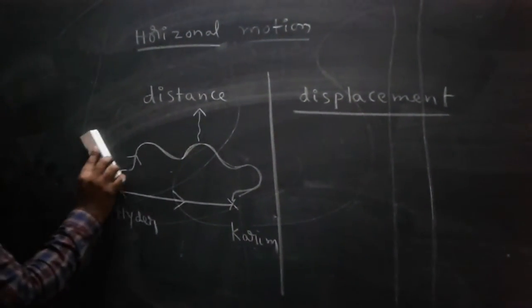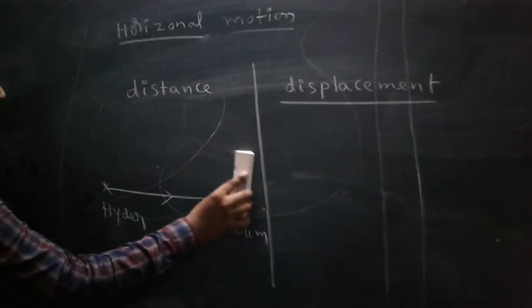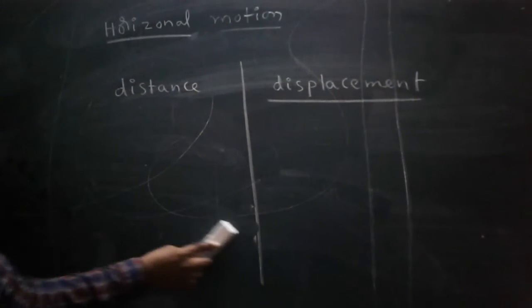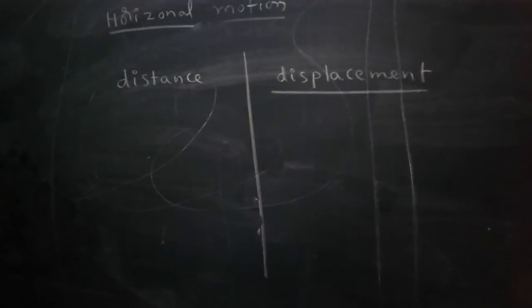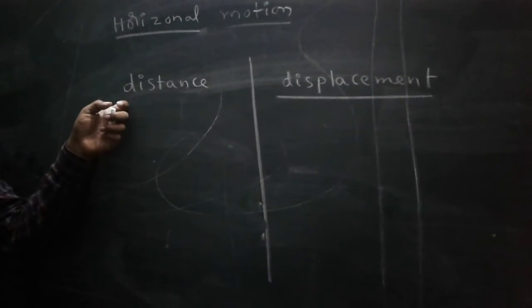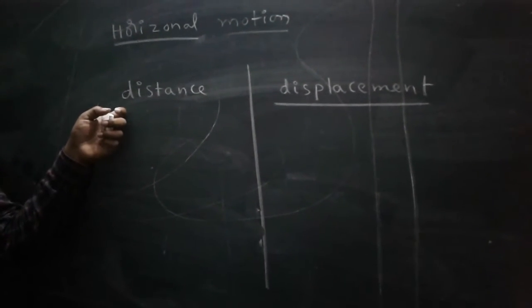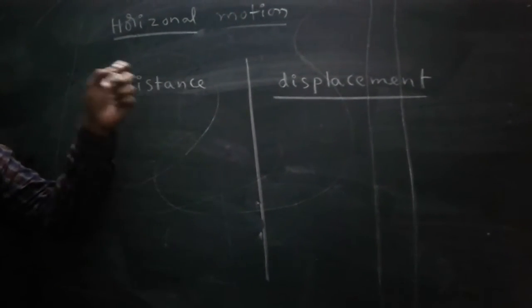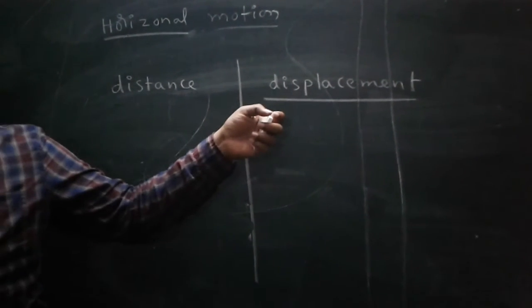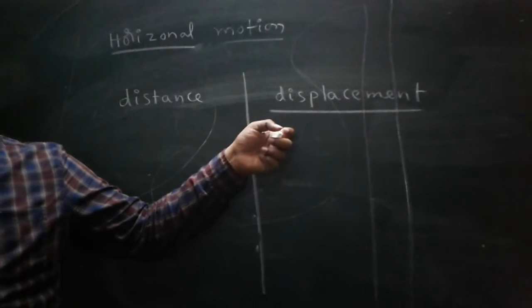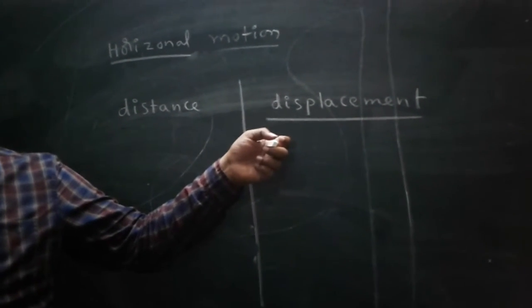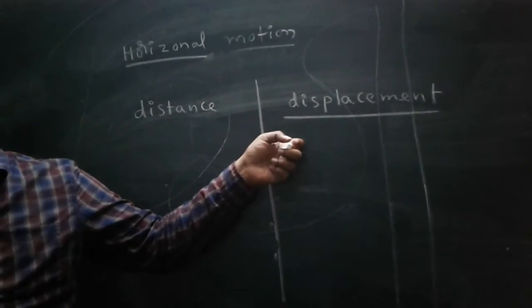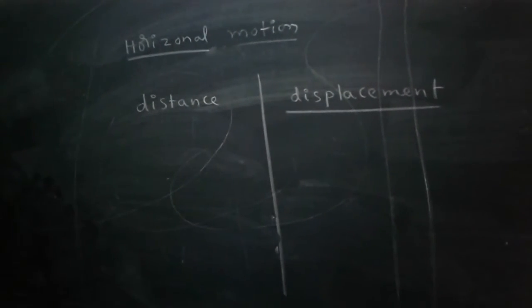What is the distance? Total length of the path covered by the body. Shortest distance between initial and final position is known as displacement.